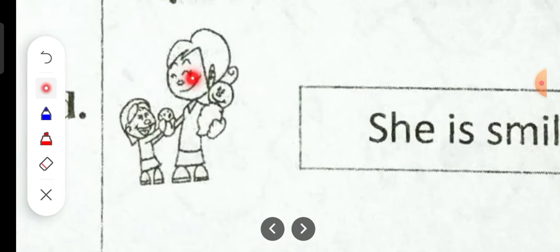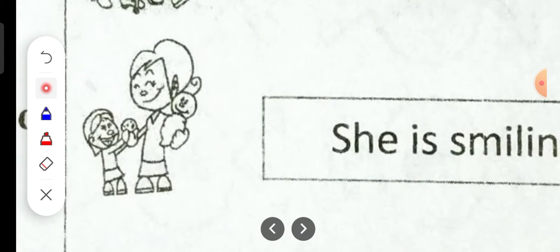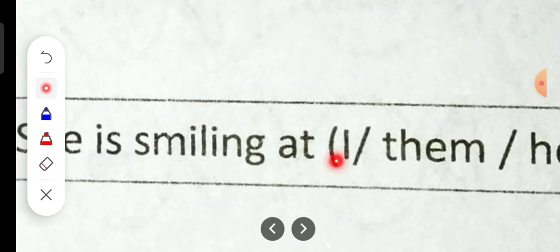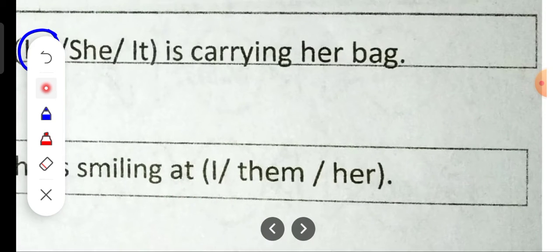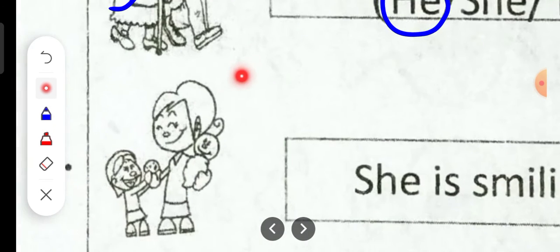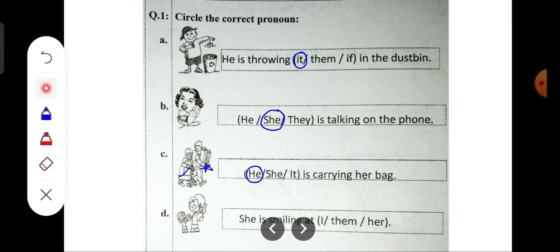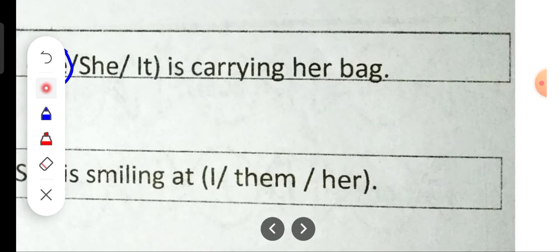Okay. Then next one is, now you see this picture also. Now she is smiling. Okay. Now she is smiling at I, them and her. So she is smiling at I is also wrong. She is smiling at them is also wrong. One second. How many are there? She is smiling at her. Okay. So we will circle her.